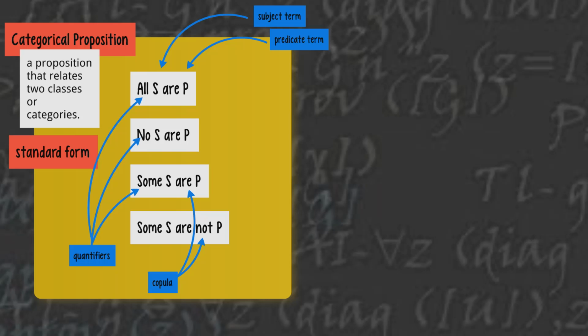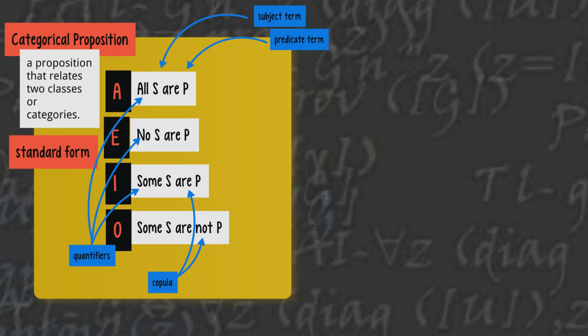We are going to get so familiar with these propositions that we're going to call them by their names. All S are P is called an A proposition. No S are P is an E proposition. Some S are P is an I proposition. And some S are not P is an O proposition. Now, these propositions have had these names for over 2,000 years. Aristotle originally named them this way.